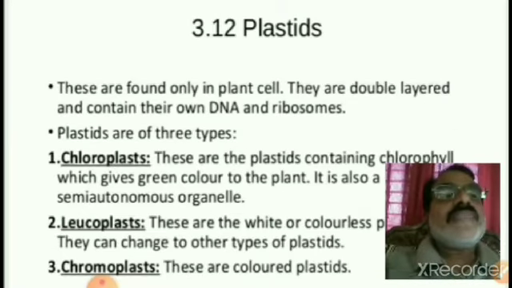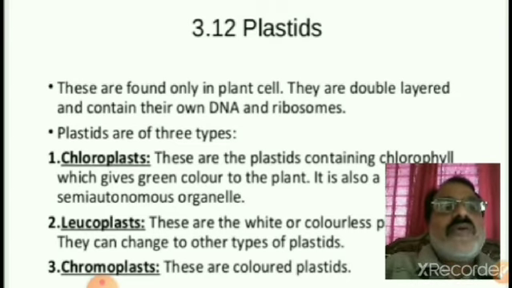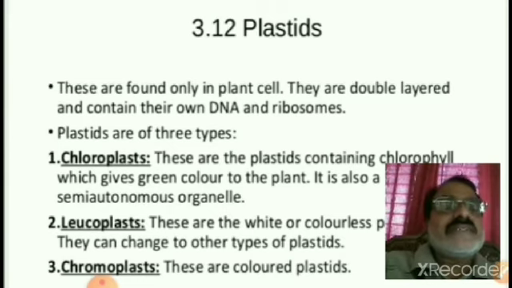So about the plastids, one more cell organelle. These are found only in plant cells. This is also a major difference between the plant cell and animal cell. One is the cell wall, the second one is the plastids. They are double layered and contain their own DNA and ribosomes, just like mitochondria.